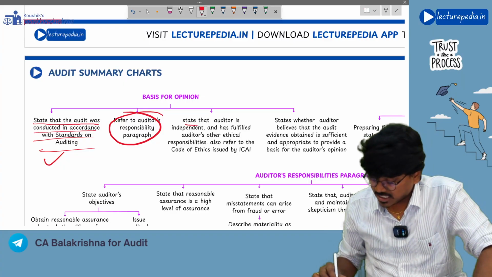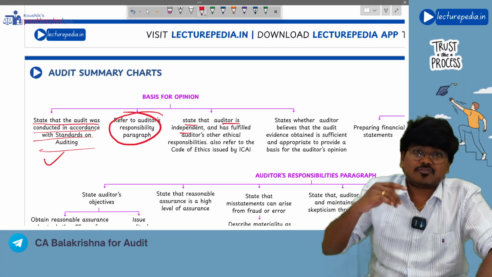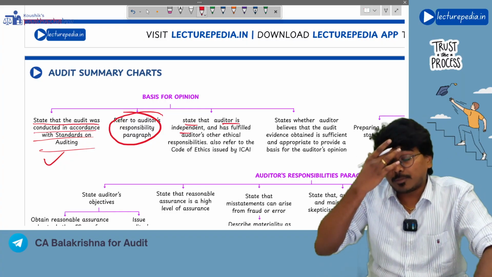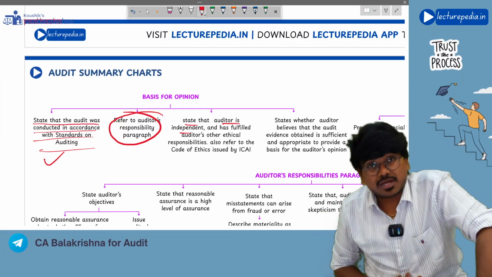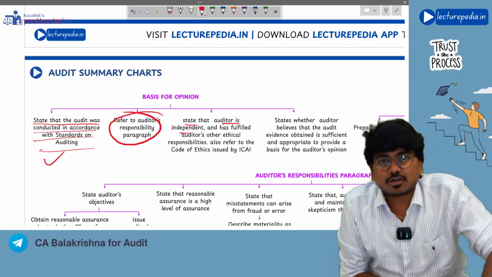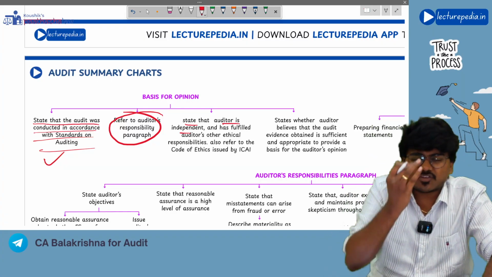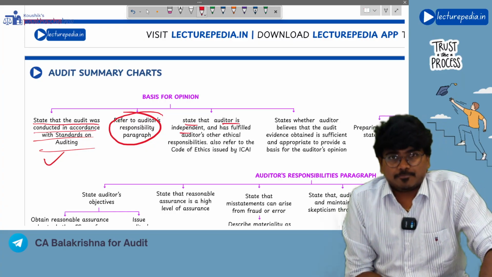Next, state that the auditor is independent and has fulfilled all the requirements of the code of ethics. So independence is also a basis for my opinion, and I have also fulfilled all the requirements of the code of ethics. Those 5 fundamental principles, if you remember: integrity, objectivity, confidentiality, professional competence and due care, and professional behavior. So all these 5 principles I have followed, that you will say.